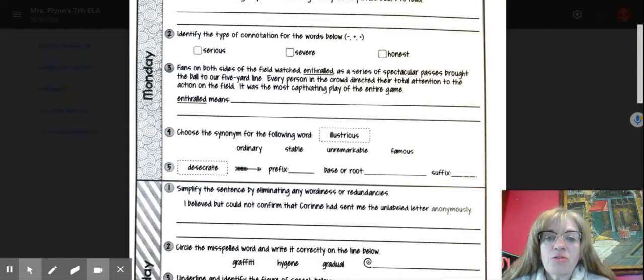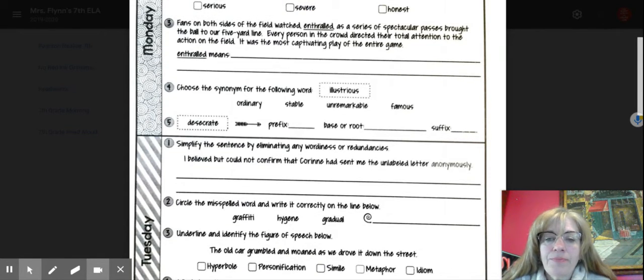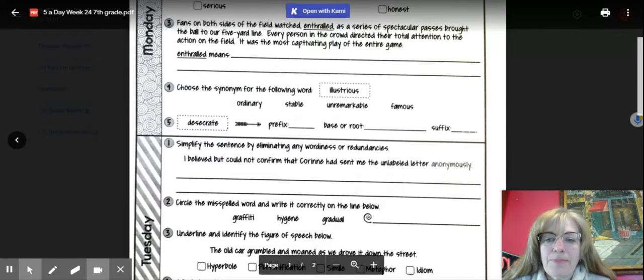Illustrious. You need to look that up and find a synonym. And the word desecrate, you might want to look that up and then split it into its pieces. It's pretty easy.